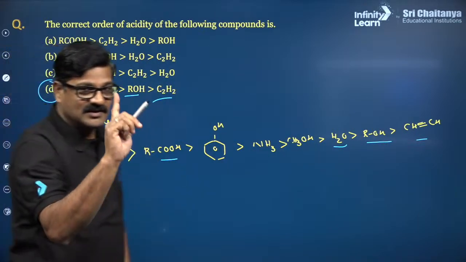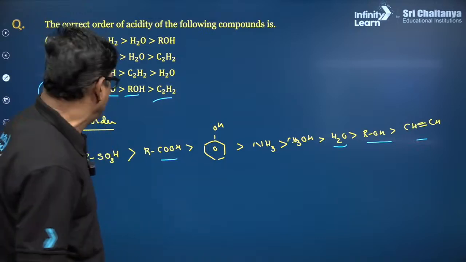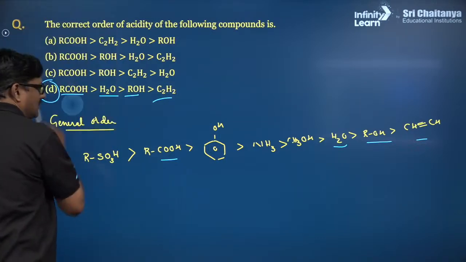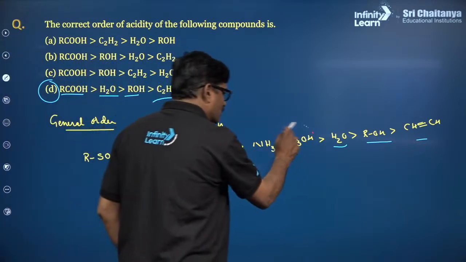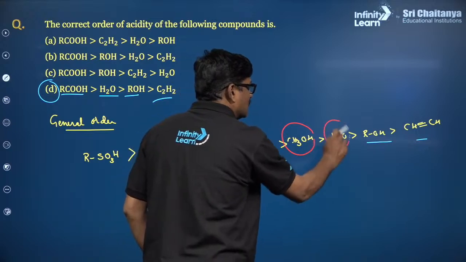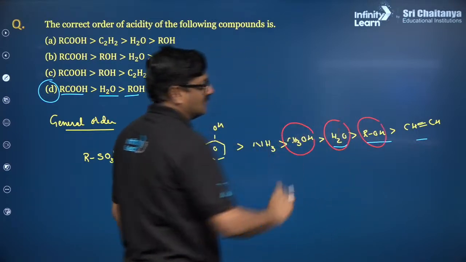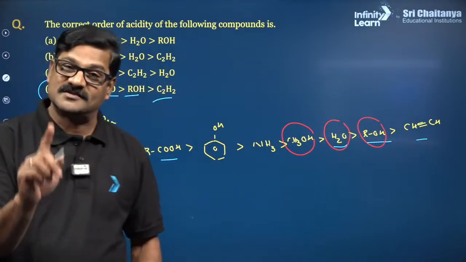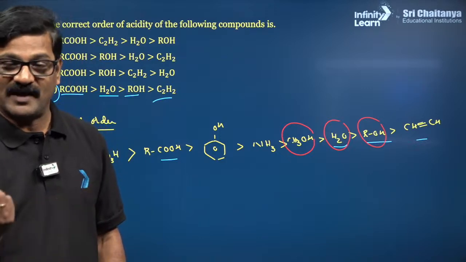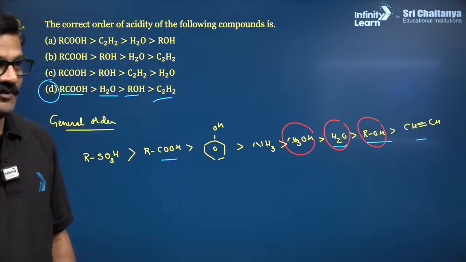And one tricky thing, Altamash and Aman Pandey: methyl alcohol is more acidic than water, which is more acidic than the other alcohols. Methyl alcohol is a little more acidic than water because of the back bonding. That's a different matter. Fine.